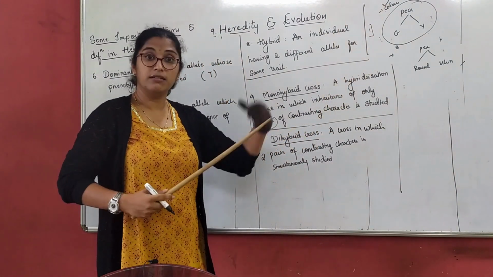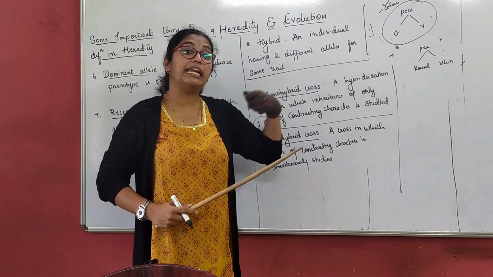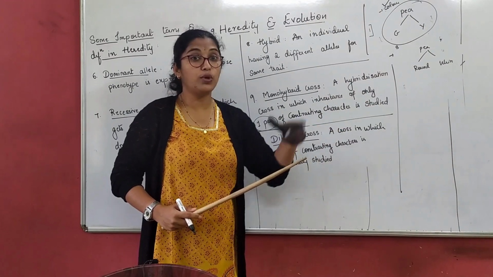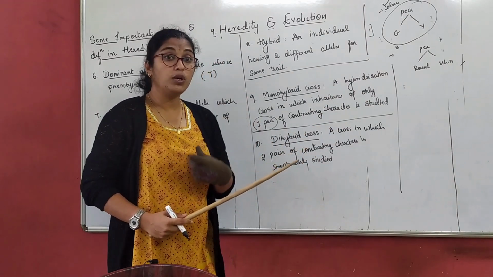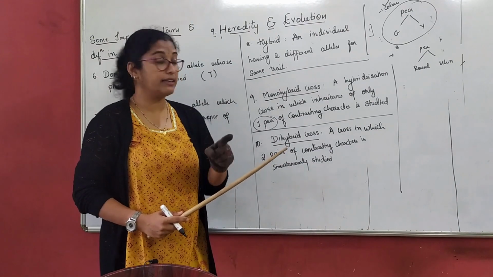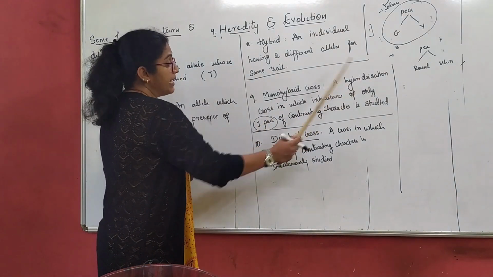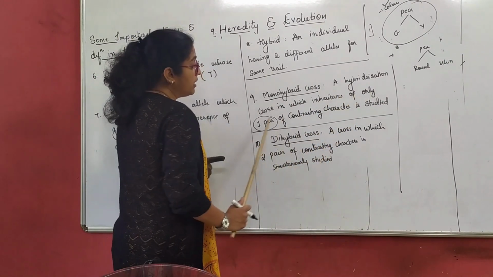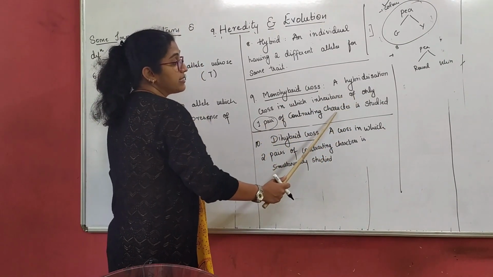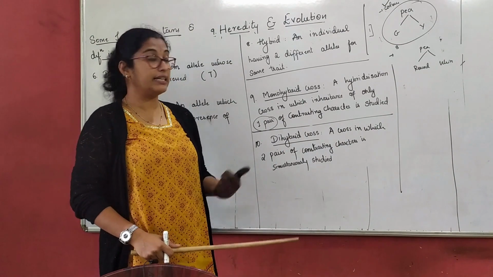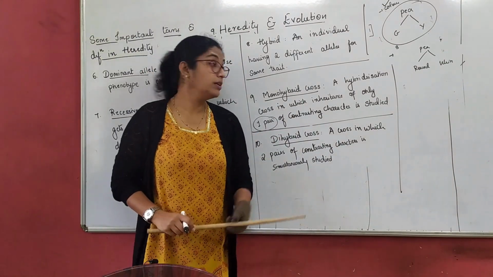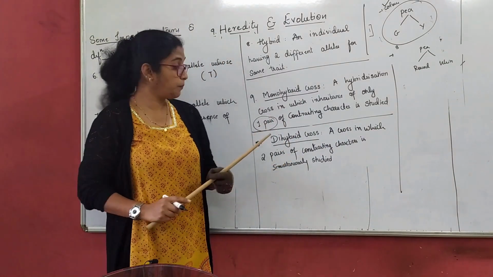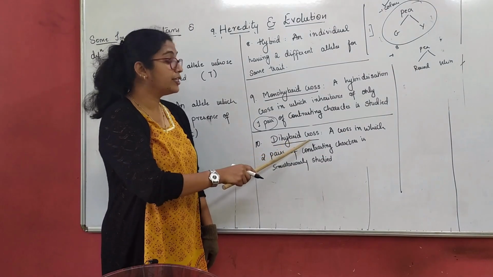Which color is it? Color means again it will have alleles, two different alleles. But I am only studying a single character. So a hybridization cross in which inheritance of only one pair of contrasting characters is studied is called a monohybrid cross.